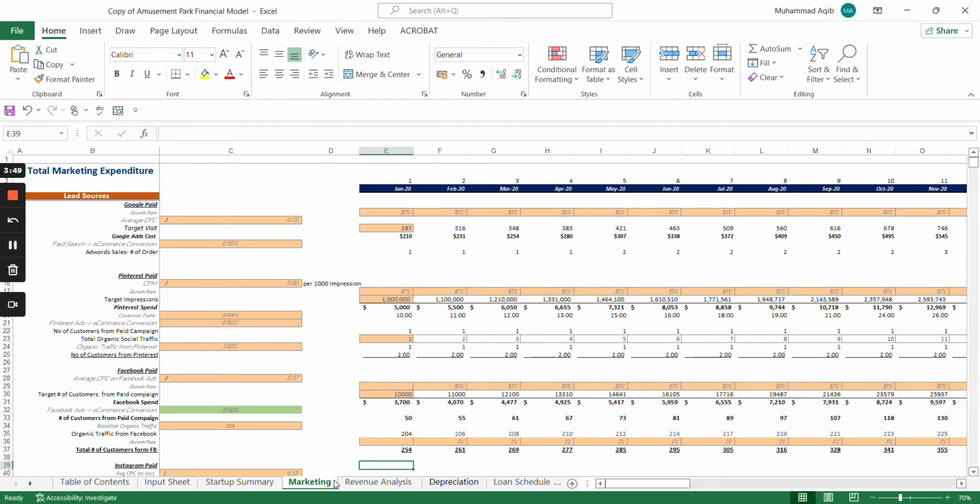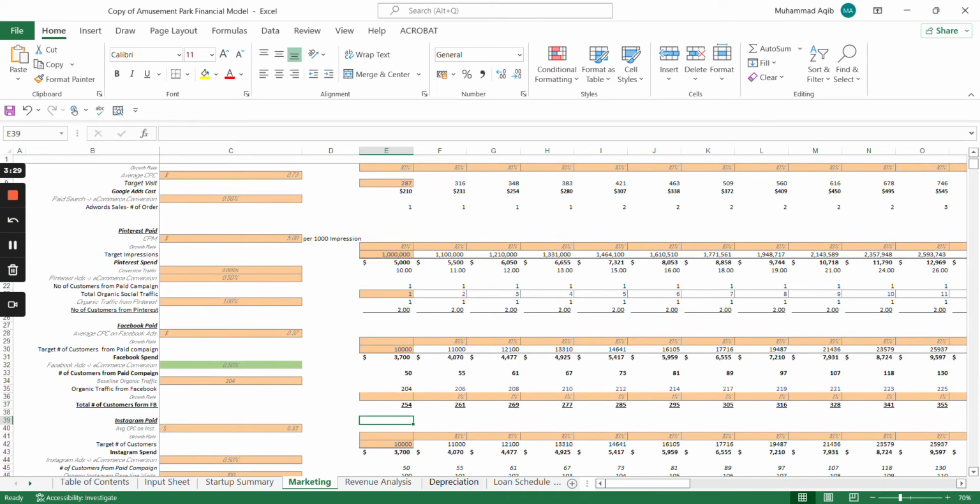Moving on to the marketing of the amusement park, this is one of the most important aspects of the amusement park financial model as this will allow us to determine the number of customers from various platforms using marketing. Furthermore, this number of customers depends on the conversion rate of the customer. Different platforms like Pinterest, Google, Facebook, Instagram are used in order to market the amusement park.